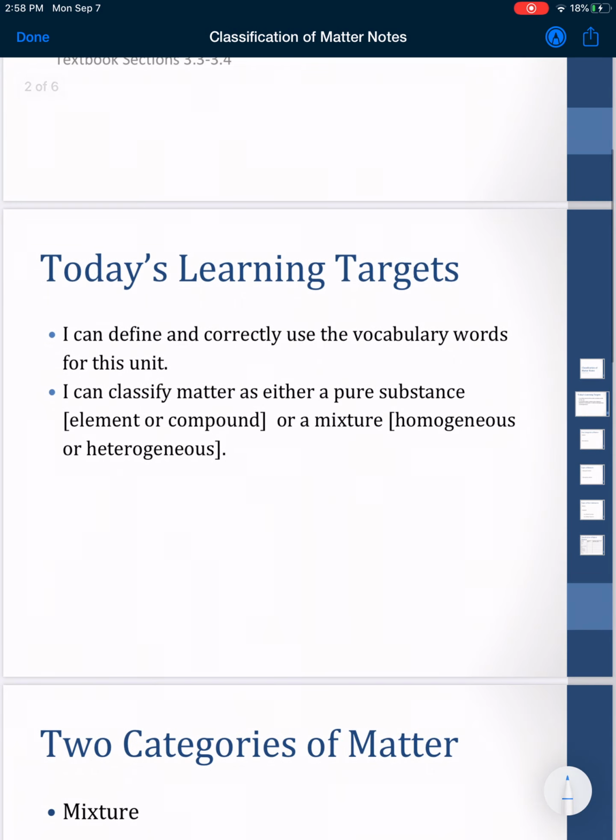Here we go. Today's learning targets. I can define and correctly use the vocabulary words for this unit. I can classify matter as either a pure substance or a mixture. So one thing before we even get into it, just so we're all on the same page.